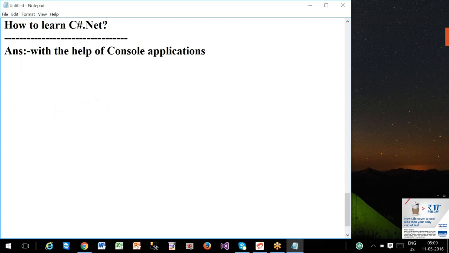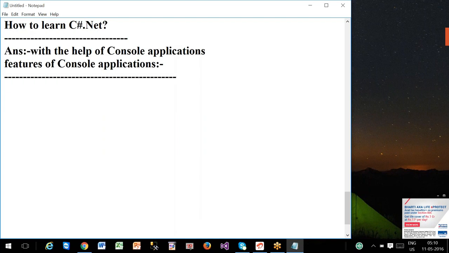How to learn C#.net. Whenever you want to learn any programming language, you can learn with the help of console application, because in the last session we realized that. So here we need to recall the features of console application. Already we discussed. But now, for the coming couple of days, you are learning C#.net with the help of console application. Means you will learn complete C#.net in a couple of days with the help of console application. Today onwards or tomorrow onwards, your programming is in console application.